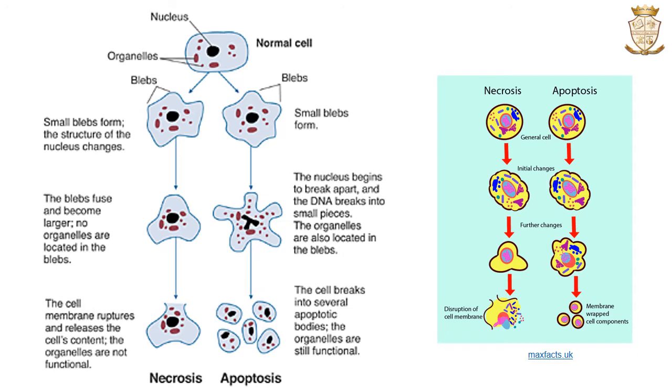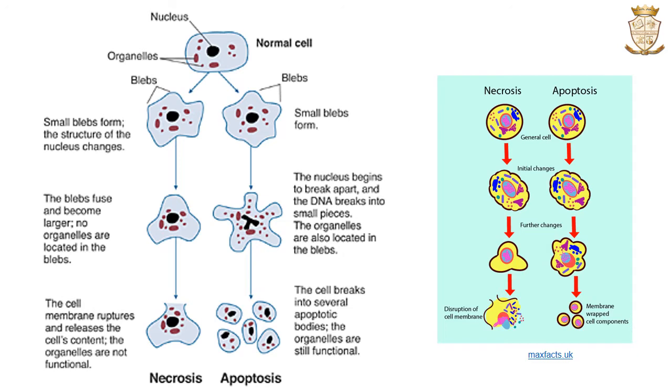So, as we discussed, in necrosis, cells die as a result of acute injury. They swell and burst, spill their contents all over their neighbors, and cause a potentially damaging inflammatory response. Their organelles are not functional during necrosis. While in apoptosis, the cell dies neatly without damaging the neighbors.